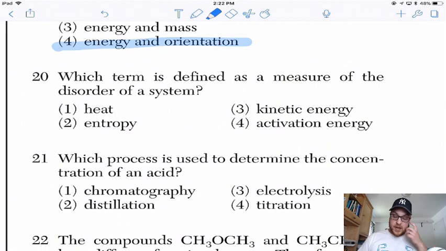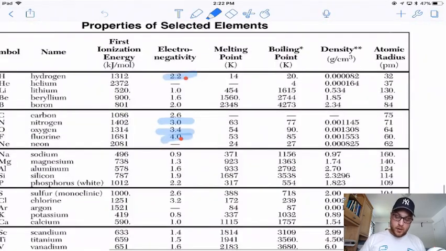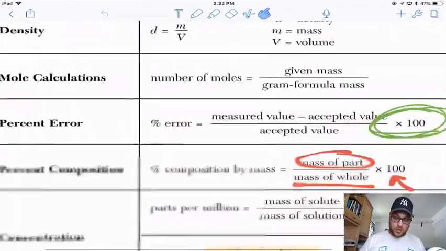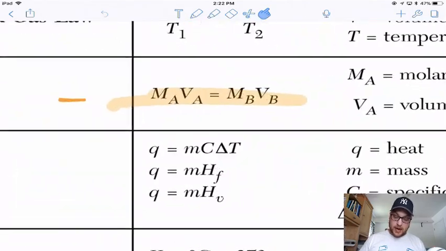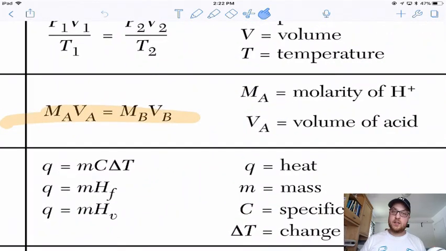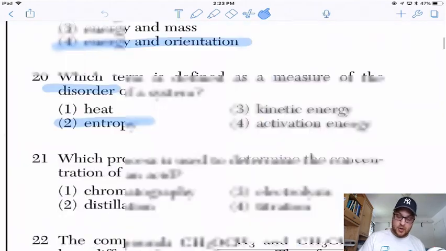Which term is defined as a measure of the disorder of a system? Entropy. These three in a row, really quick. Which process is used to determine the concentration of an acid? You could flip around the reference table if you don't remember this word. The titration equation has molarity and volume of acid in the formula, and molarity is concentration. Therefore, you could quickly say that it's titration.